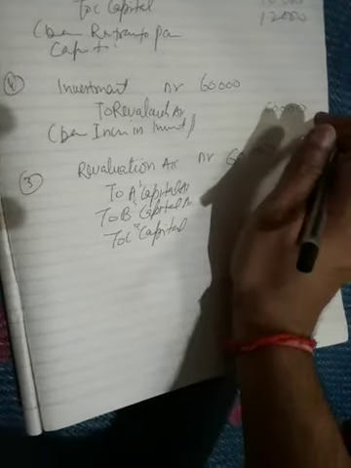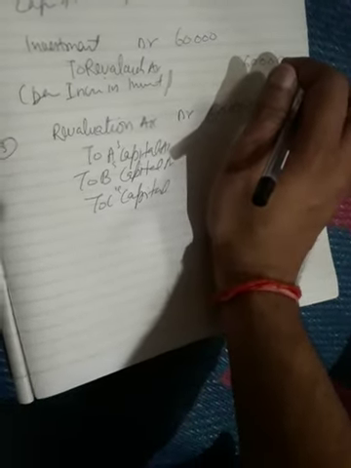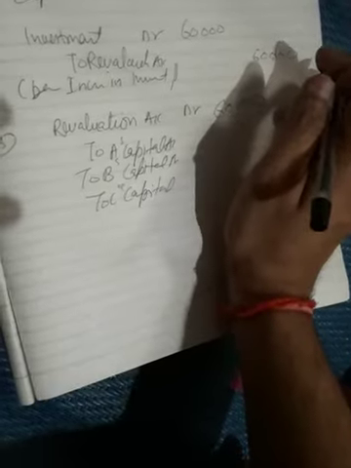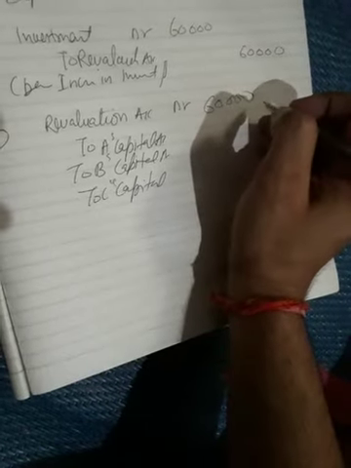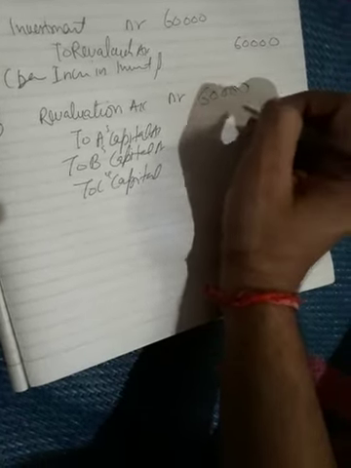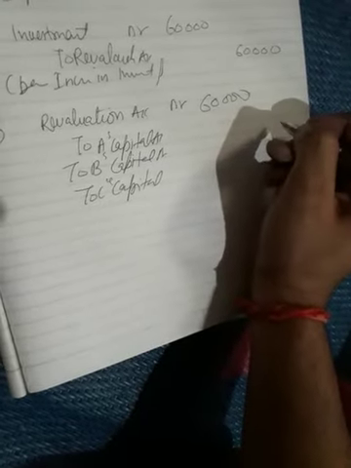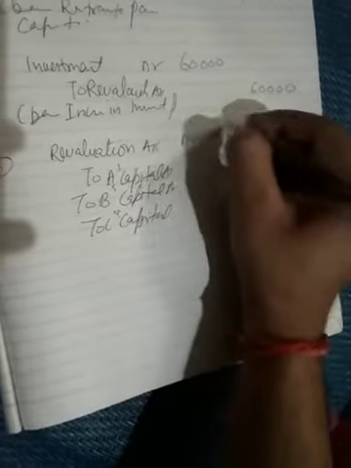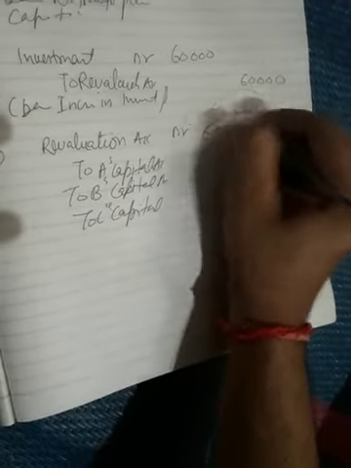Okay, and this 60,000 will be credited to partners in their old ratio. The ratio is 4:3:2, 9, 7 ja 63. Okay, we will distribute this into 4:3:2 by yourself.